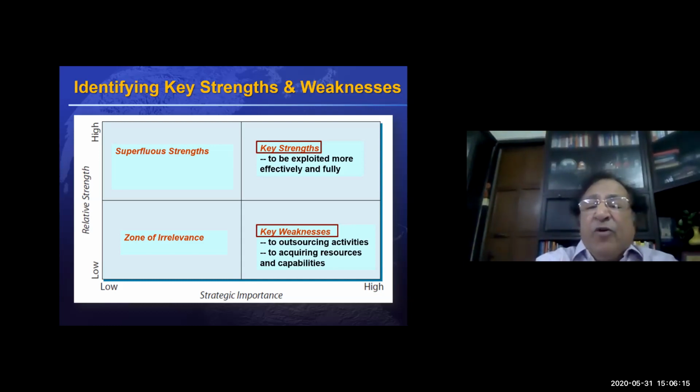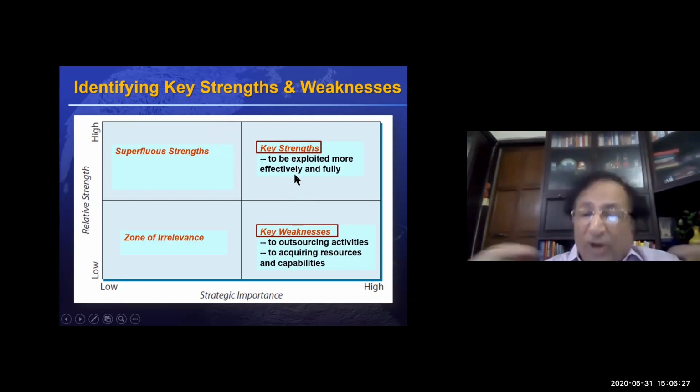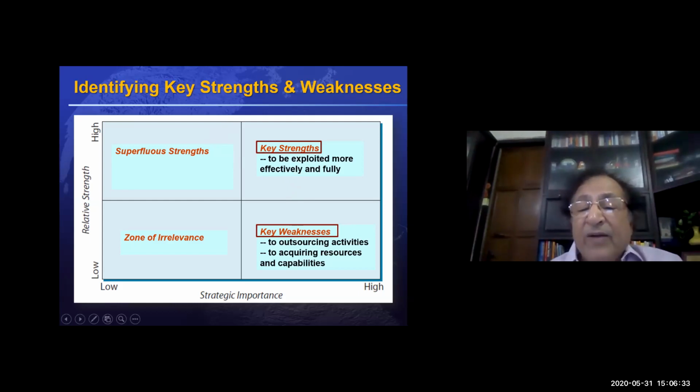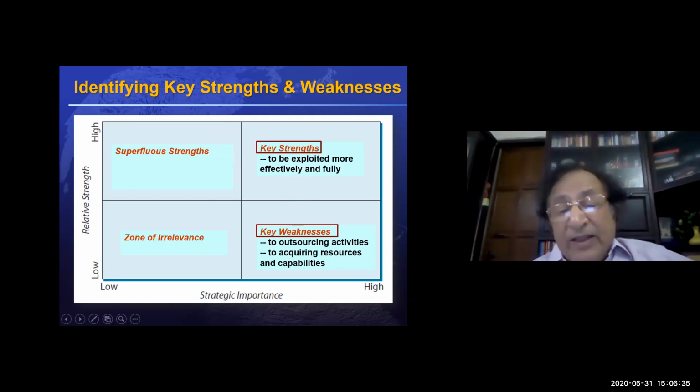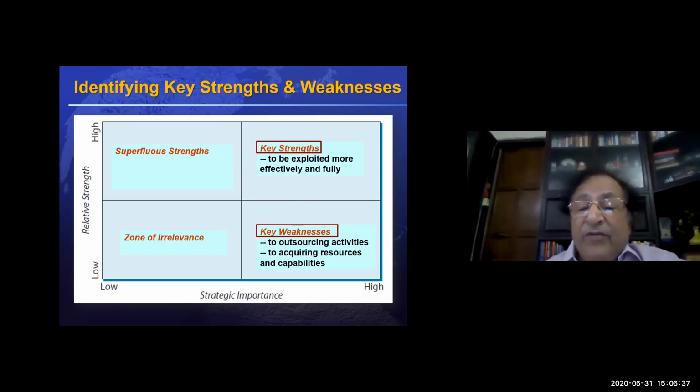That means we have to focus on this particular column, where key strengths and key weaknesses are. So key strengths are the ones which we have to keep on exploiting all the time and build more and more. Key weakness is the one where either we have to remove it or we outsource that capability. We get it from somewhere else or we acquire certain things.